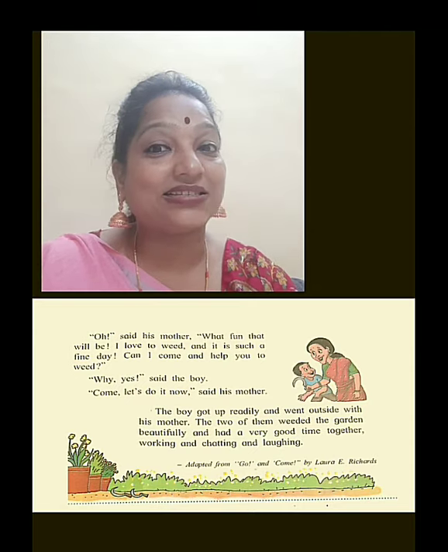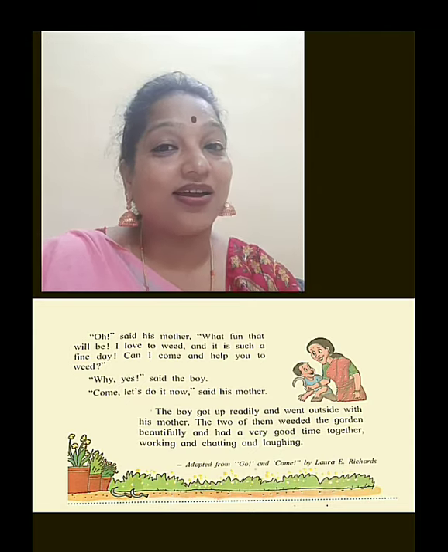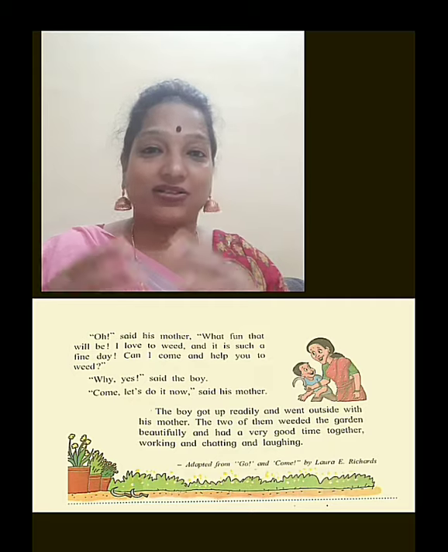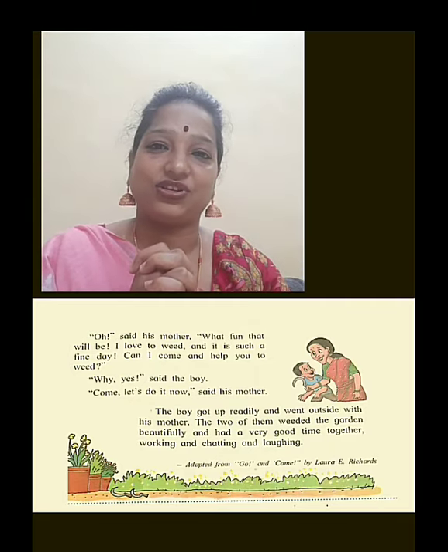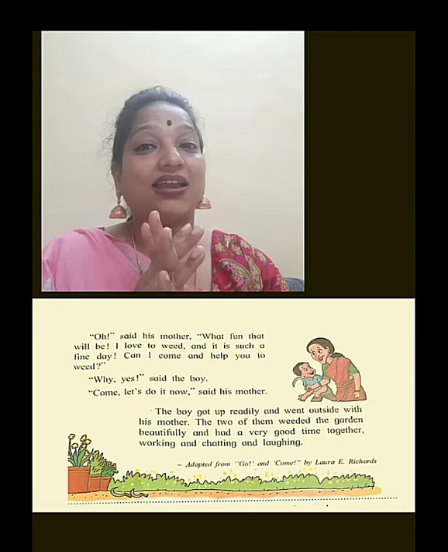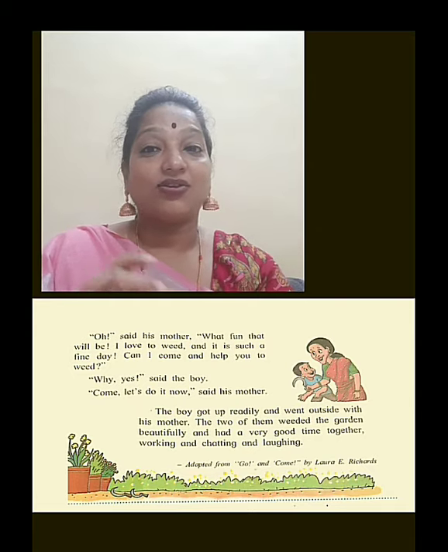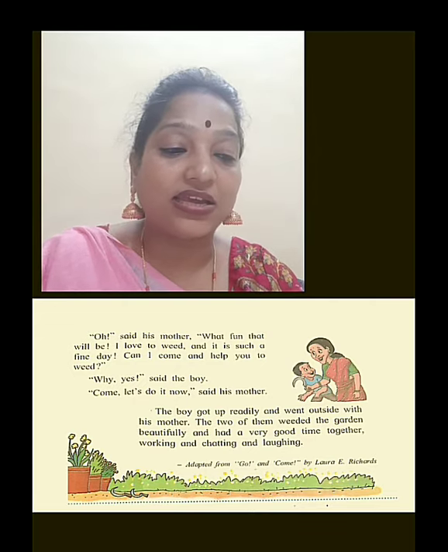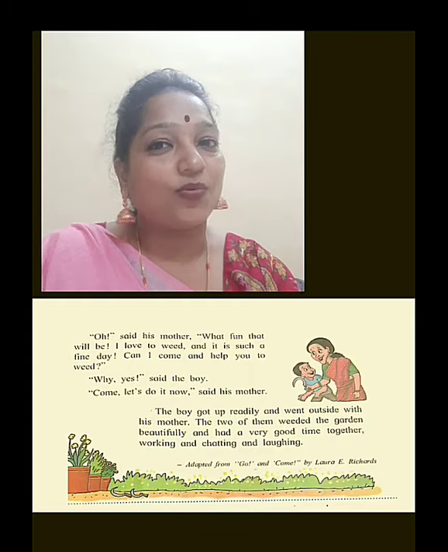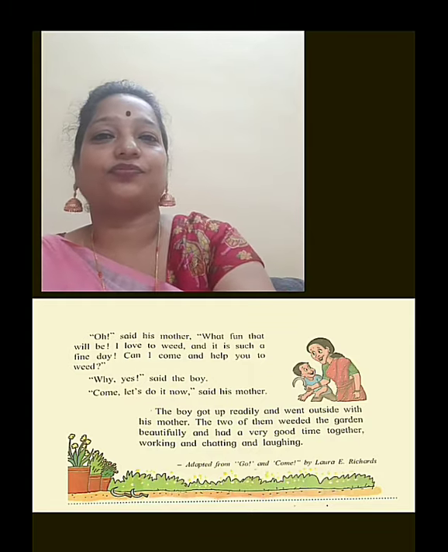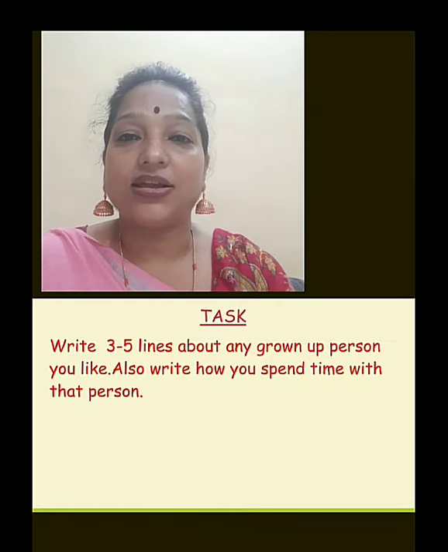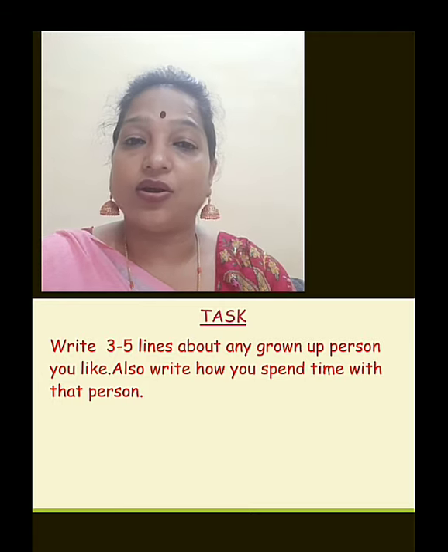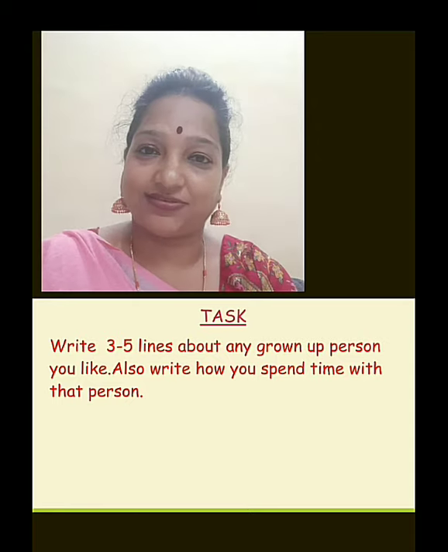Yes, children, this is the end of the lesson now. Now, what did you understand? At the end, they both worked and they had a good time with each other, laughing, chatting, and cracking jokes. So now this story has been adapted from Go and Come by Laura E. Richards. Now I have a small task for you. Write 3 to 5 lines about any grown-up person you like. Also, write how you spend time with that person.